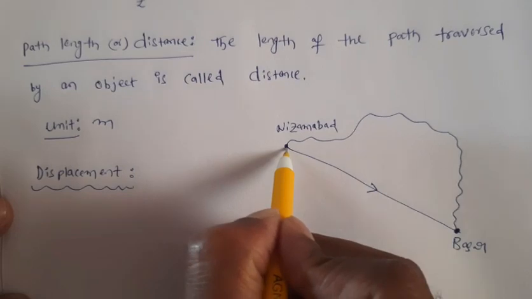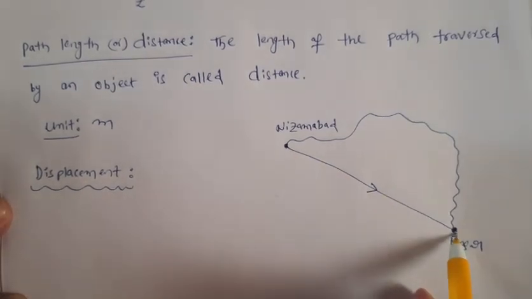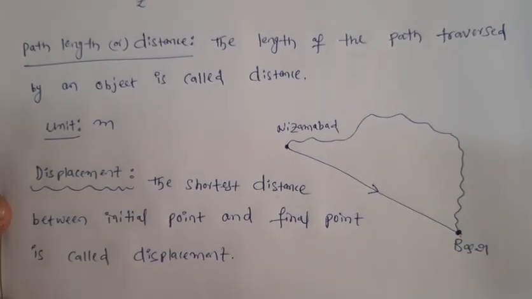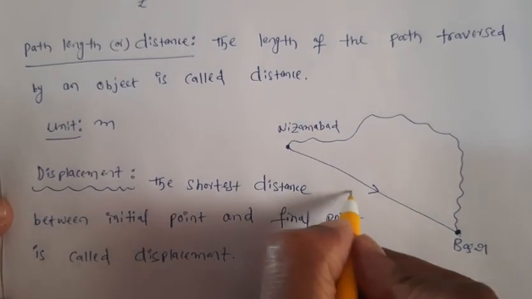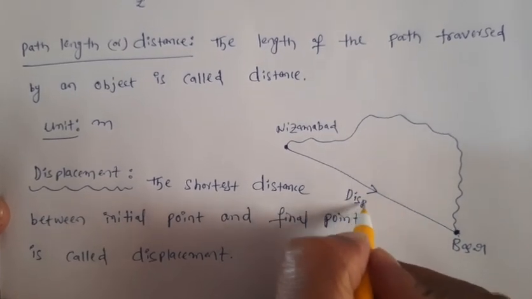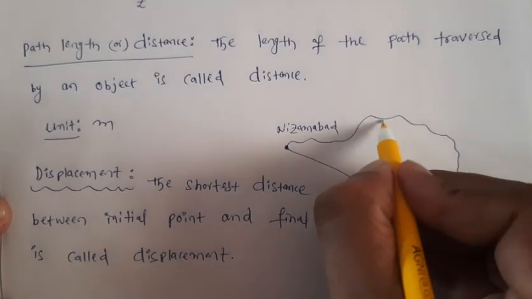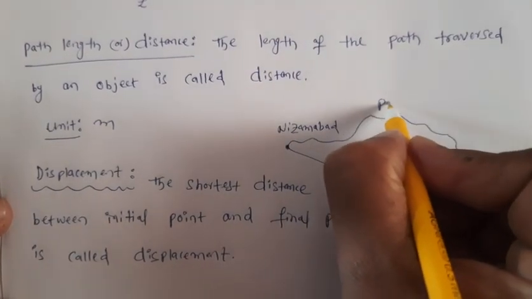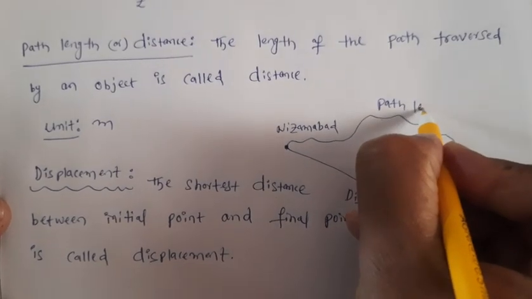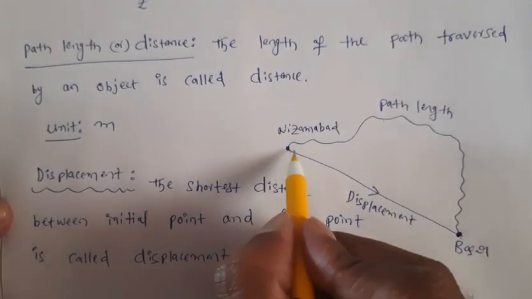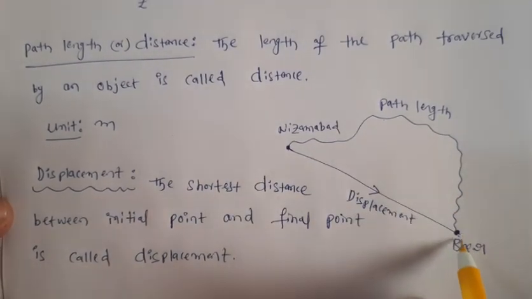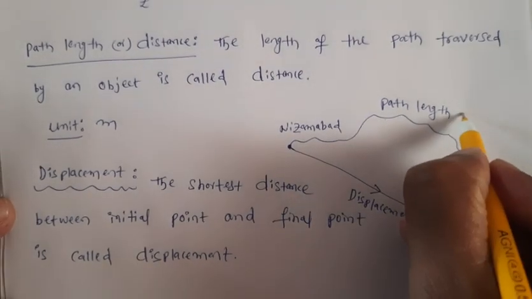The shortest distance between initial point and final point. So here we can write this is displacement, and this is path length. This means this whole length from here to here is called path length.